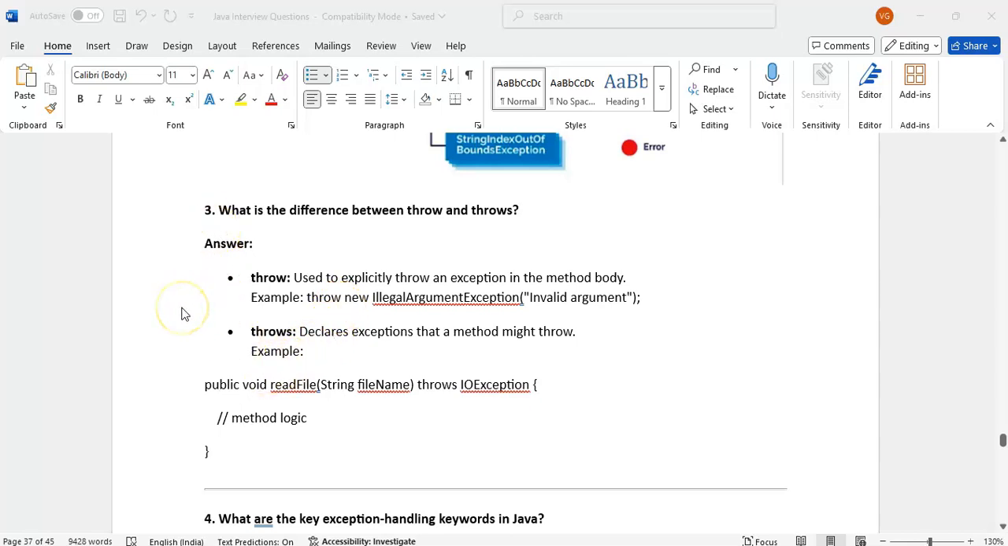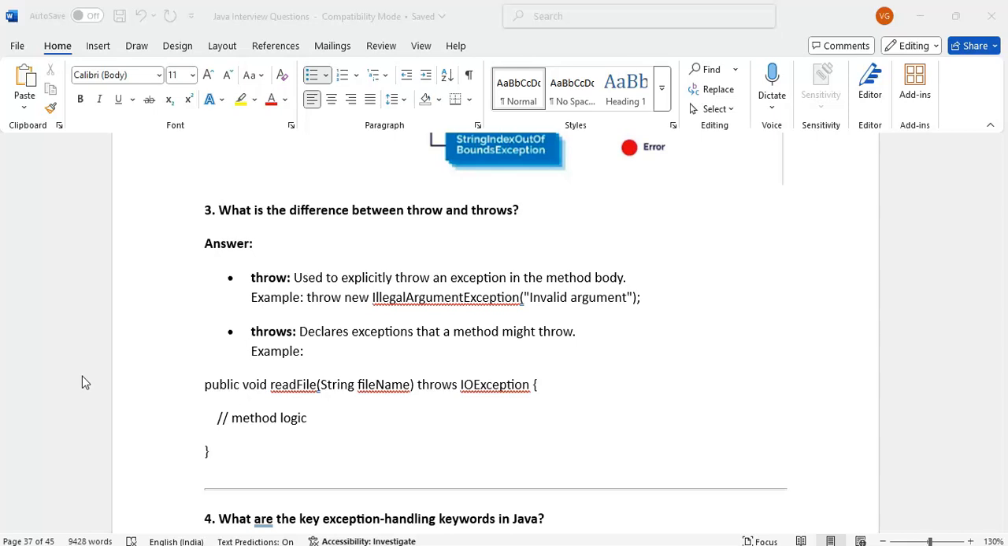Then, what is the difference between throw and throws? Throw is used to throw an exception explicitly. If I want to throw an exception, we can use the throw new keyword. How to throw: by using throw new, any exception, for example throw new Exception, and we can pass the exception message.